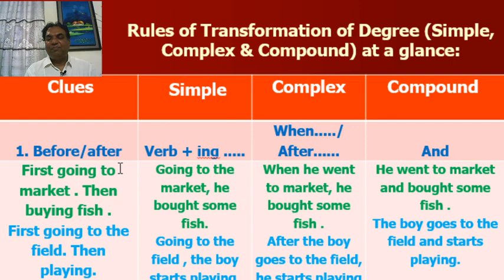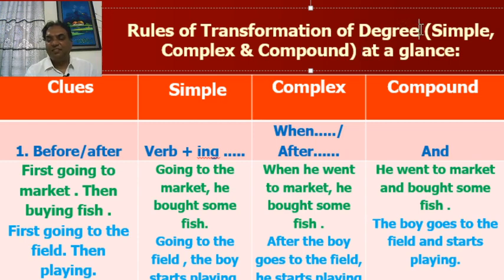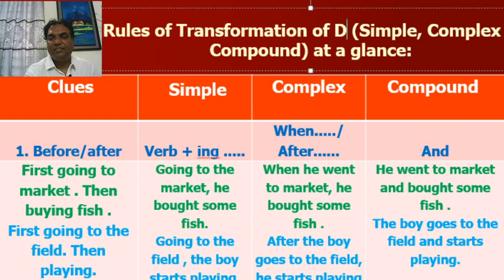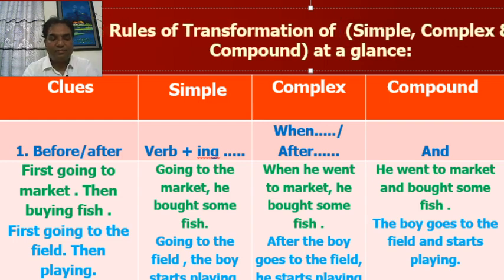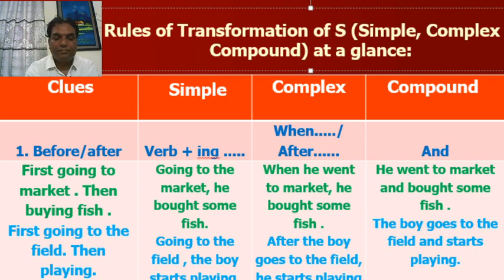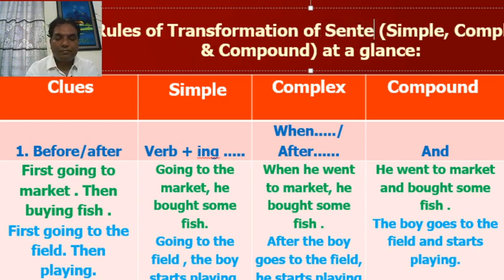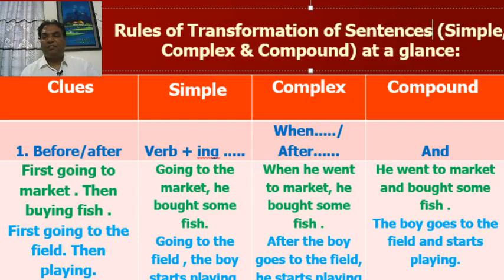Now, rules of transformation of sentences, not degree. Transformation of sentences according to a structure. Sentences are of three kinds: simple, complex, and compound. You have to memorize the definition of simple, complex, and compound sentence.